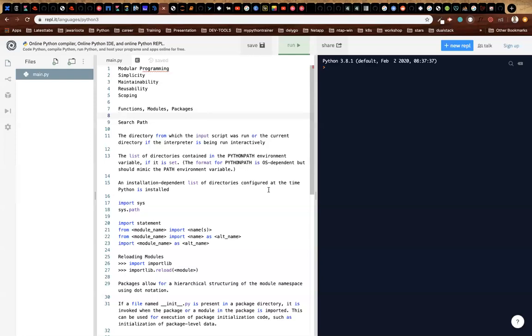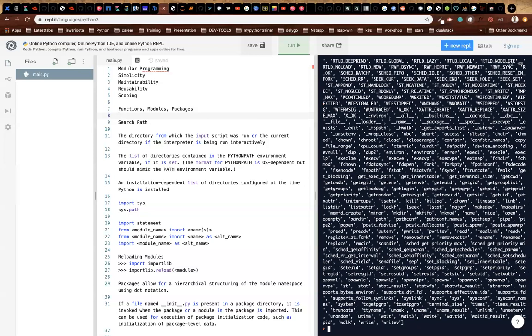For example, you do import os. I will talk about the import statement later. And you do dir of os. It gives you all these functionalities by default. For example, in Linux, you create a directory using a command called mkdir. All those things are already present in this particular module, so you don't have to write the code to create a directory. So os.mkdir, similarly, the functionalities are already available.